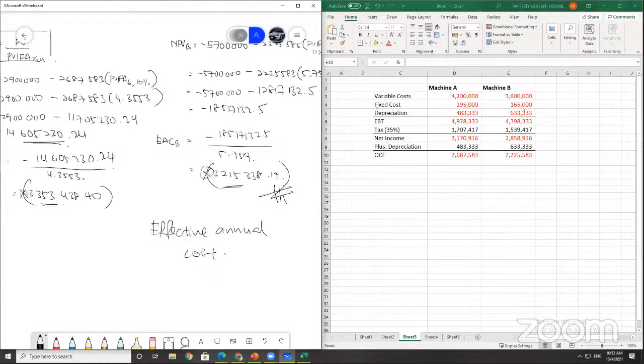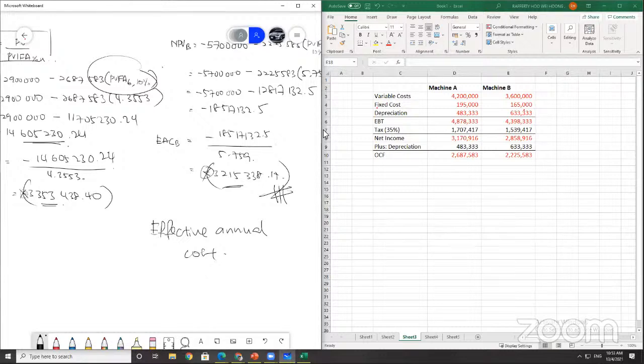I know it's very long. It's a lot of calculation, and sometimes very confusing. So these are some things you might want to pay close attention to. Know how to read your PVIFA table, it will help you a lot. And remember what the negative means here: it means cost to you.